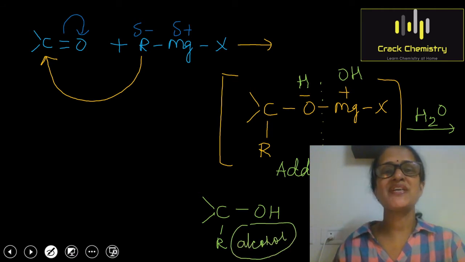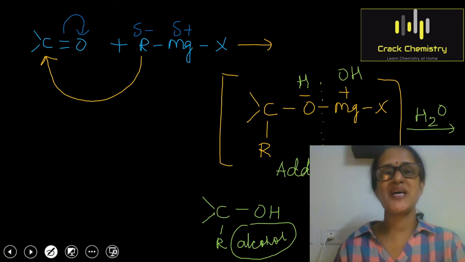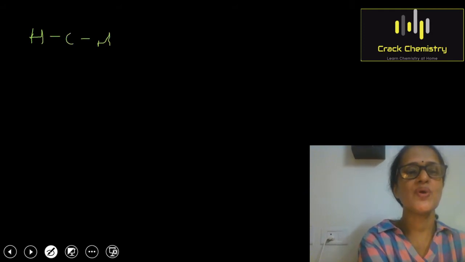One very interesting point I would like to mention here is the type of alcohol. Type means degree of alcohol, whether it is primary, secondary or tertiary, and it depends on the nature of the carbonyl group. Like formaldehyde always gives primary alcohol. I'll show you this by writing a reaction on the next slide. So I am taking the reaction of formaldehyde. Formaldehyde is CH2=O. Its IUPAC name is methanal, or the common name is formaldehyde.